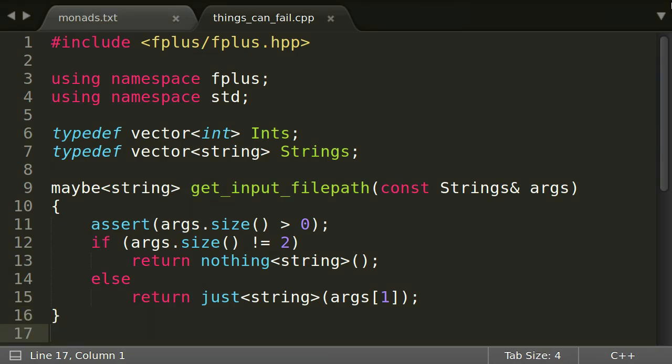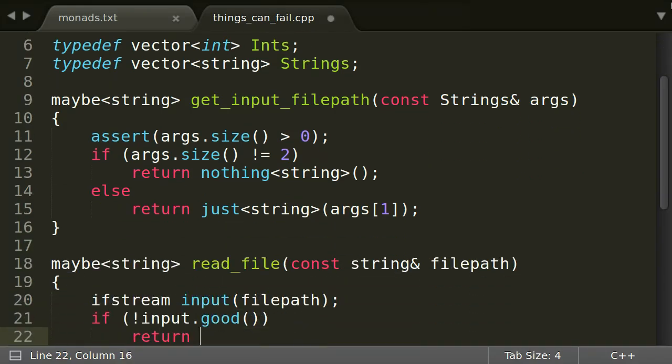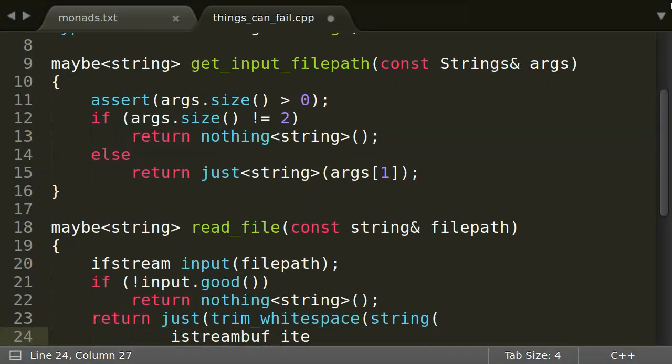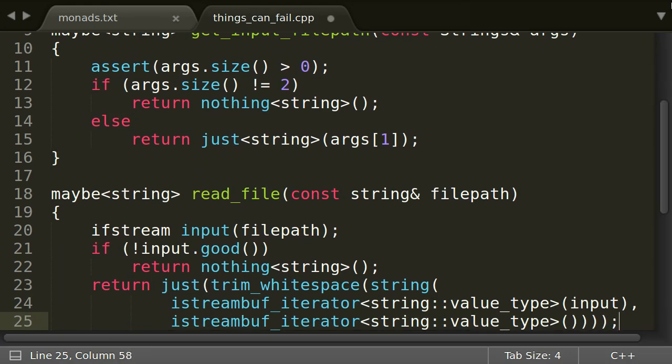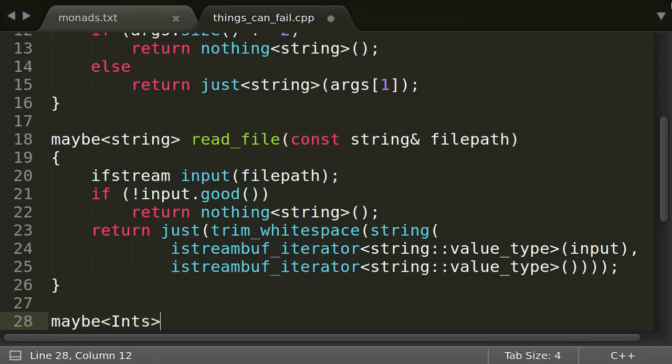getInputFilePath simply checks for the correct number of command line arguments and returns just a string if everything is okay and nothing otherwise. readFile returns nothing if the file cannot be read and just a string with the content of the file if it is okay. It also removes unneeded whitespace characters on its way.